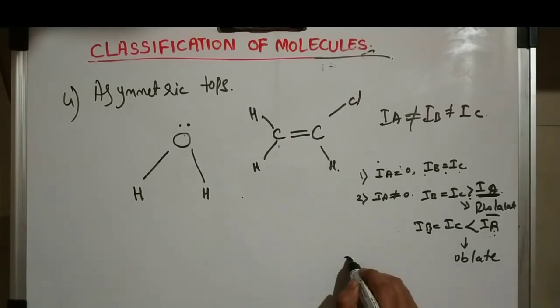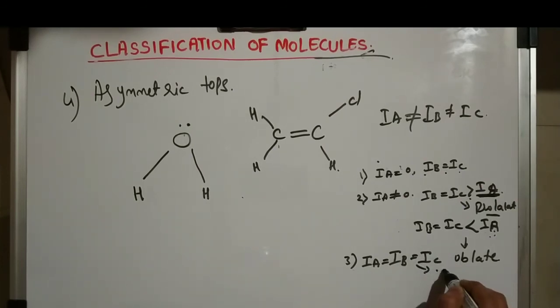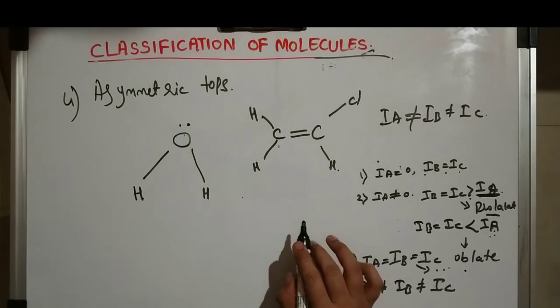In the third condition, all the atoms were the same, so IA is equal to IB equal to IC. There was no dipole moment, there was no change, and that was microwave inactive. In the fourth one, all the atoms are different, so we need to apply different amounts of energy. So IA is not equal to IB and IB is not equal to IC. So this is all about the classification of molecules.